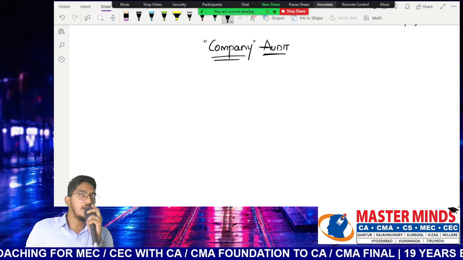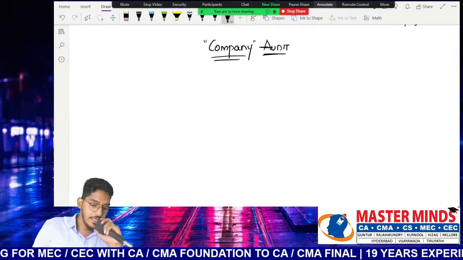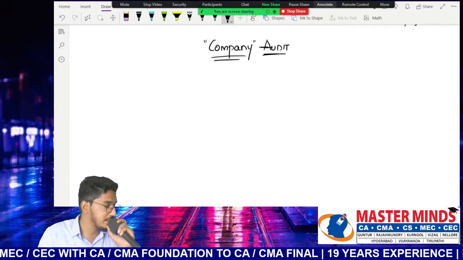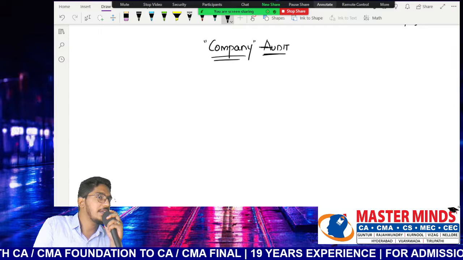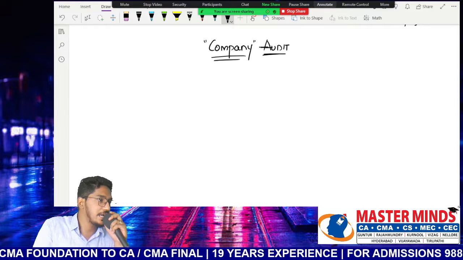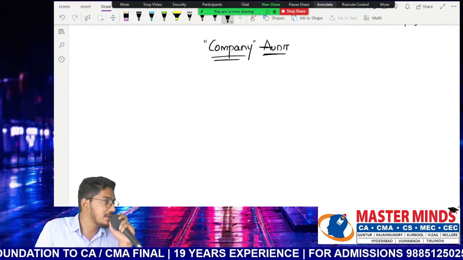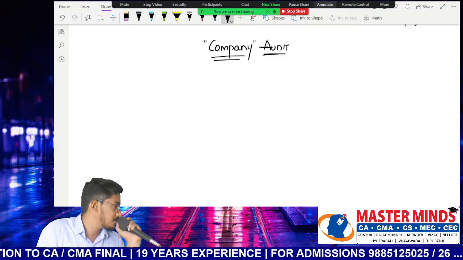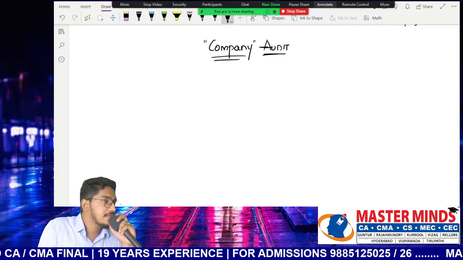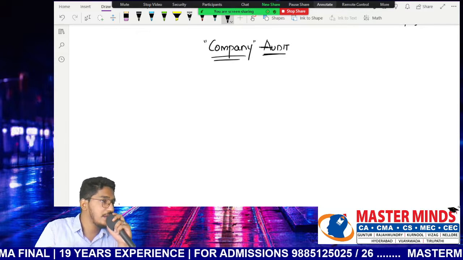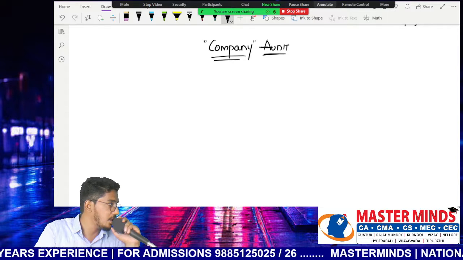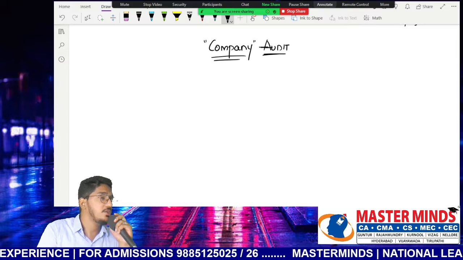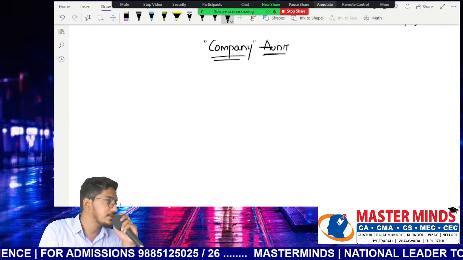In law, you will learn all the sections of the Companies Act except these sections which I am going to teach here in this company audit chapter. Since the Companies Act comes into each and every procedural aspect, it is involved in audit related matters also. The Companies Act gives enough rules and regulations regarding appointment of auditor, who is eligible for appointment, who is not eligible, the rights of the auditor, the duties of the auditor, and what he has to report.